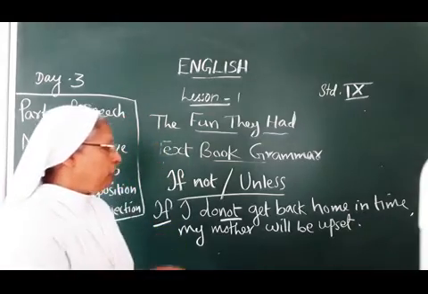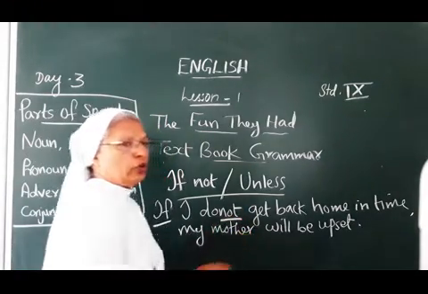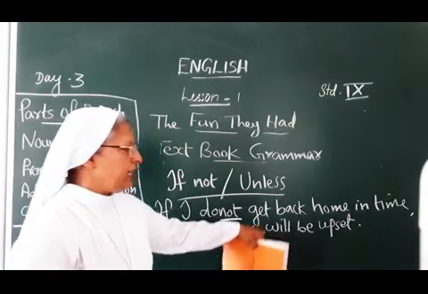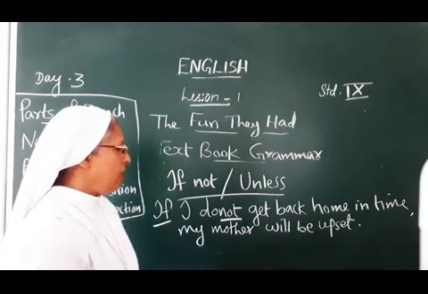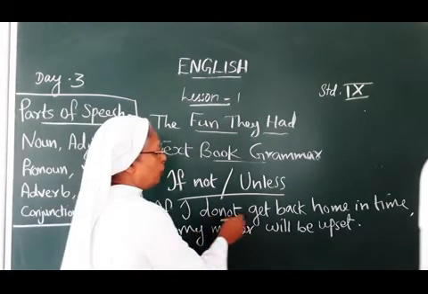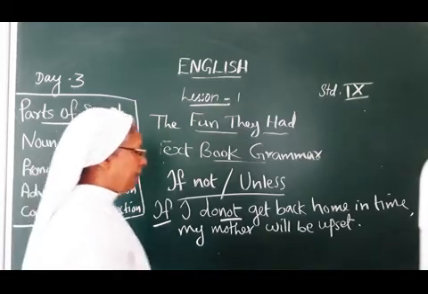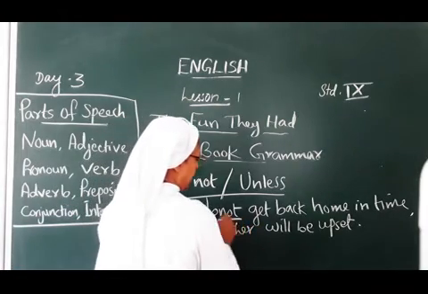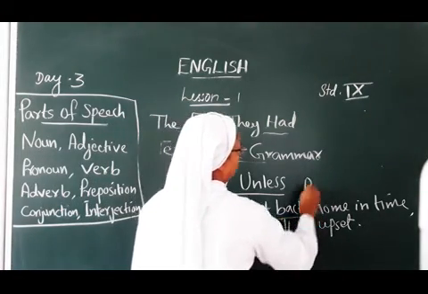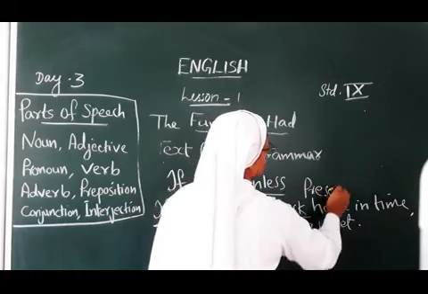Now you see it is divided into two sentences. One is given, if I do not get back home, in the present tense.